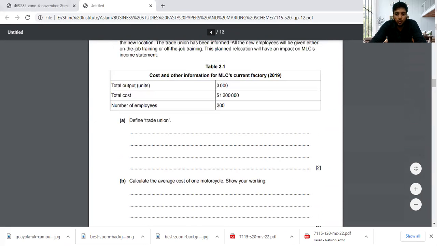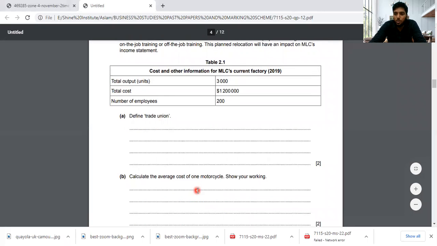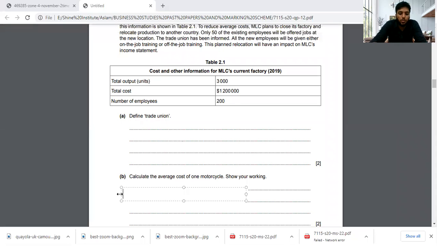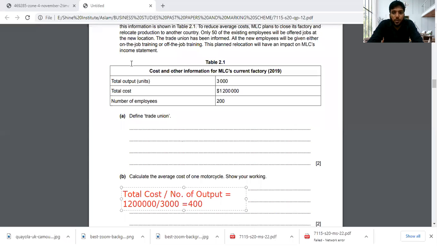How to calculate? It's very straightforward. How do you get average cost? You take the total cost divided by number of outputs. This is the formula. You need to know this formula to do this. Average cost formula is total cost divided by number of outputs. So total cost is how much? 1,200,000. You will divide it by number of output, which is 3,000. So you'll be able to get how much? 400 as the average cost. So let's move on to the third part of this question.